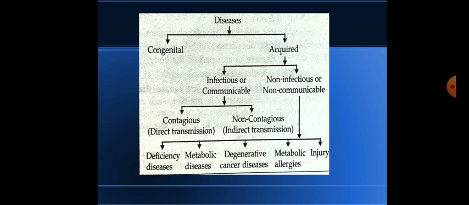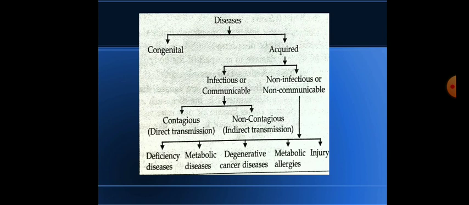Now, infectious diseases are also divided into two categories, contagious and non-contagious. In the bracket it is written, you can see, under contagious, direct transmission. Direct transmission means pathogens are transmitted from an infected person to a healthy person directly without any intermediate agent. Directly means direct contact. It can be direct contact, it can be a droplet infection, it can be contact with the soil or any surface, or any animal bite. All these come under contagious, direct transmission.